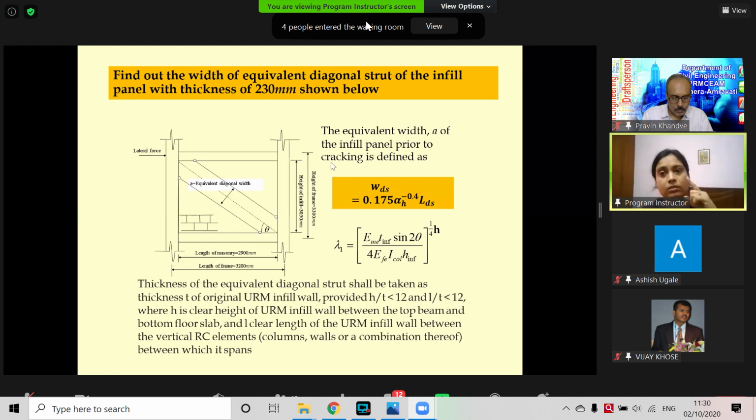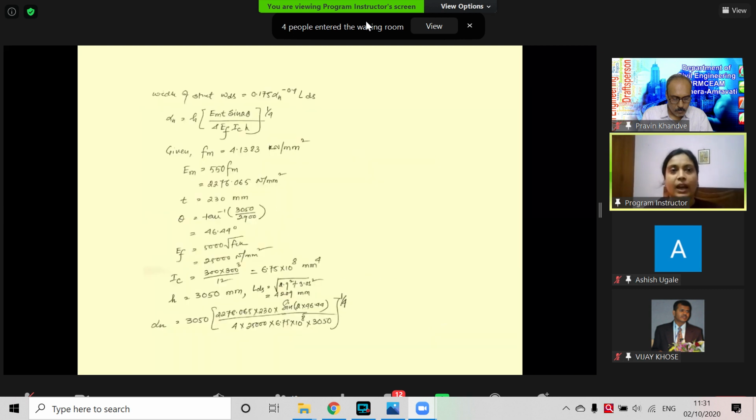And to summarize, the example I have shown is to see the influence of infill on the performance of RC frame buildings. For the same panel I have shown here, I want to know what will be the effective width or diagonal width of the strut member. And this is a very simple one-page calculation, and in this one page we can find out the width. It's quite easy.